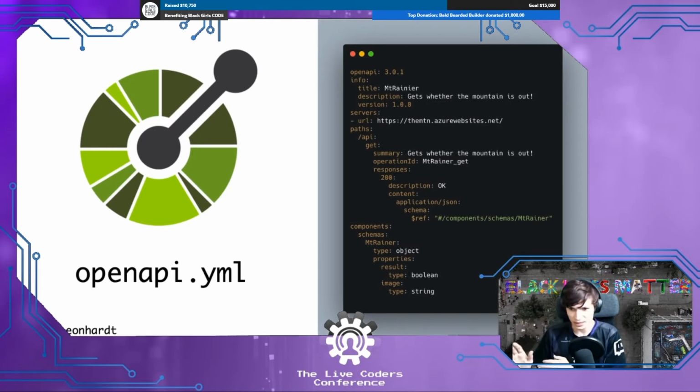So let me just go through this line by line real quick. This is an OpenAPI specification. And I went with YAML because it's a little smaller to see on a screen. So up at the top there, we've got openapi: 3.0.1. That is the version of the spec that we're using. And then the info down below is basically the generic, like, what is this spec describing? So in my case, the name of my REST API is Rainier, which is a mountain close by Seattle, where I live here in Washington State in the US. The description is "gets whether or not the mountain is out." This is a saying we have here that's basically like, can you see the mountain?